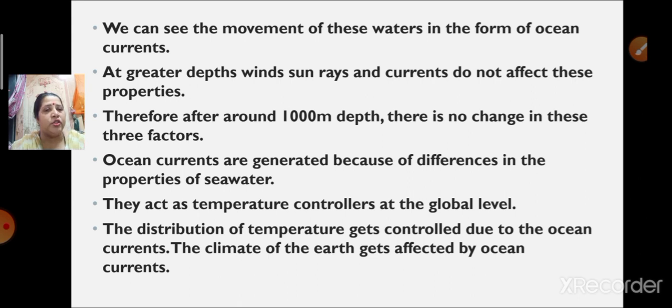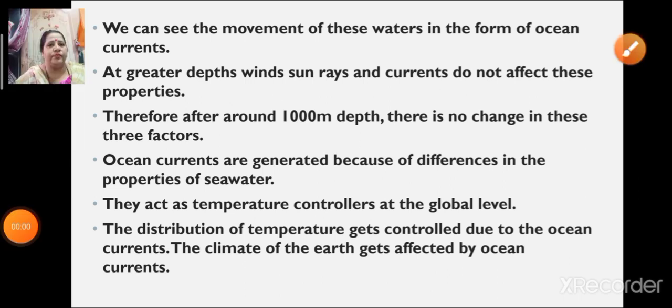So the distribution of temperature gets controlled due to the ocean currents which move from one place to the other, or oscillate from one place to the other. Just because of the oscillation of the ocean currents from the equator to the poles and from the poles to the equator, the temperature gets controlled. Then the climate of the earth gets affected by the ocean currents. Just because of these ocean currents only, the climate of the earth is also affected.